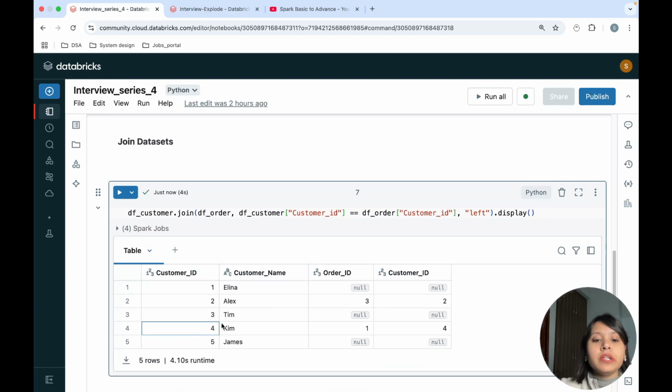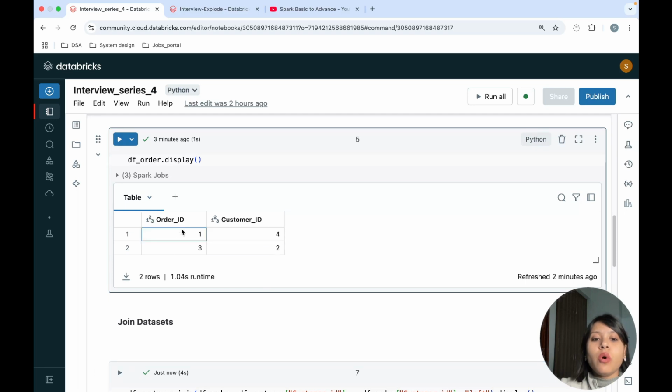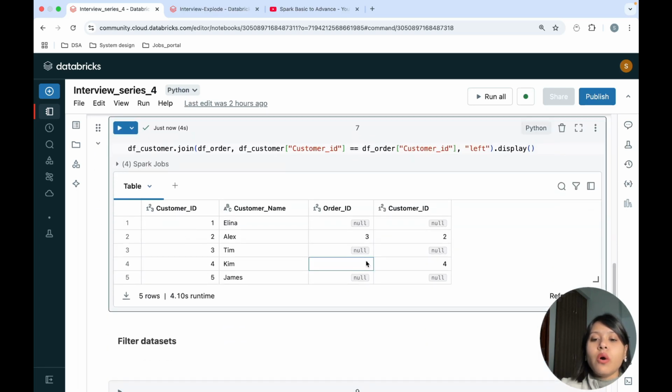There was an order here for customer ID 4, so it has given me the order ID 1. So it has joined with the order ID 1, that is with the customer ID 4. There was no data for customer ID 5 in my orders table, so it has given me null. So left join means if the data is not present in the right table, it will give me null, and it will go ahead and give me all the data that are present in my left table.